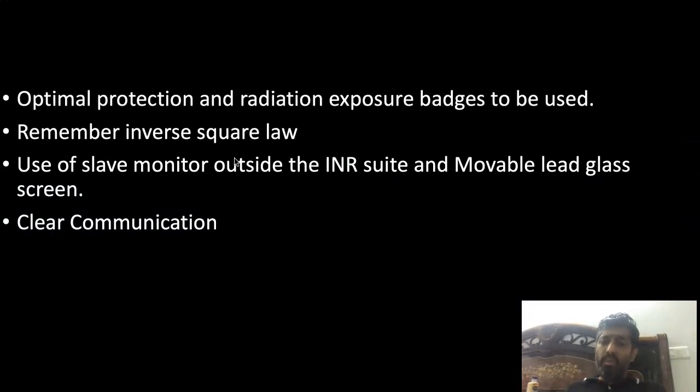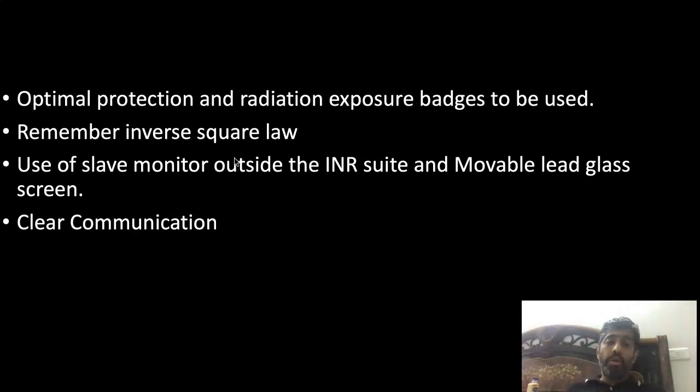Most of the time, clear communication with the neurointerventionist and the structure of the lab tell you where you have to stand, because you need to remember the inverse square law. The farther you are from the tube, the less is the radiation, and it decreases very promptly.